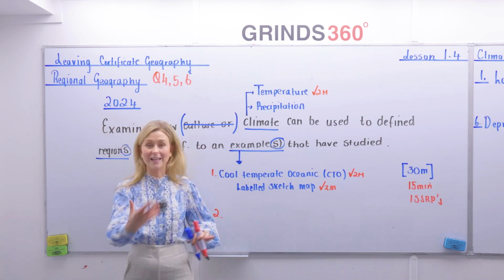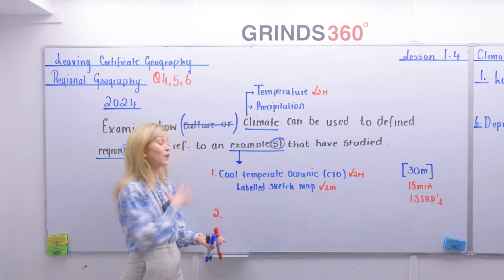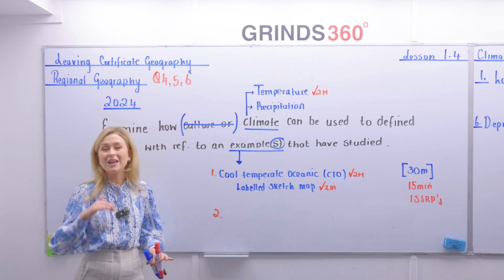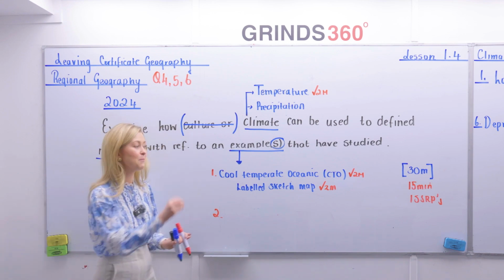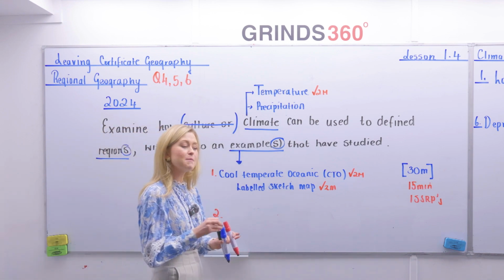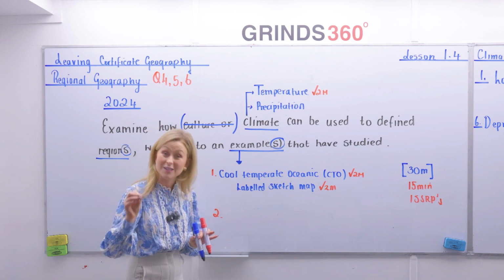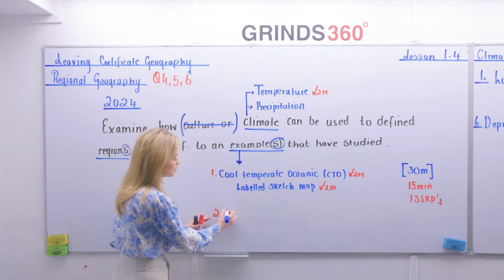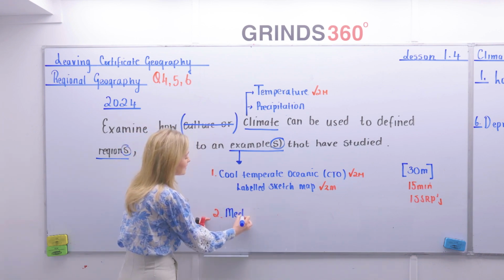Now, it does say an example or examples, and you might choose just to write about your cold temperate oceanic climate. But even that being said, I would still name my second climate. And I'm going to name a second climate that we're going to be looking at when we look at the Mezzogiorno. What's the climate in the Mezzogiorno, your European region? It's a Mediterranean.